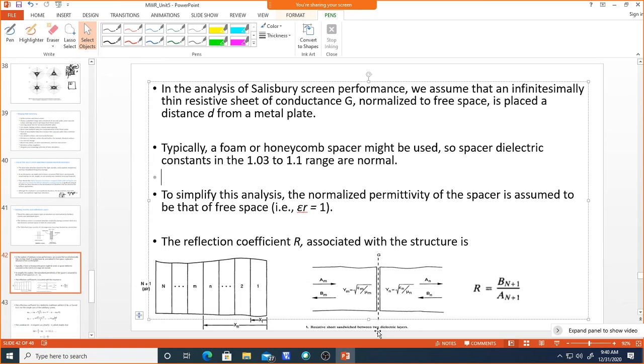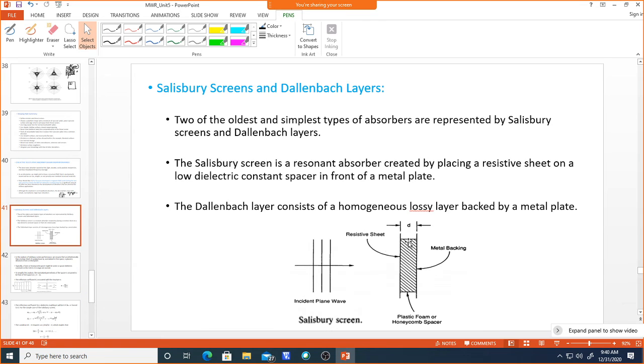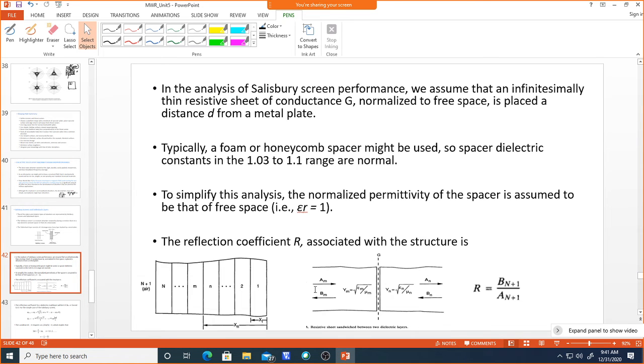Because of this conductance G, the resistive sheet is sandwiched between two layers. That means it is treated as the air and as well as the foam which is here. Then this resistive sheet exhibits the conductance G, and whatever reflections come, we can define the forward wave and backward wave, and by using epsilon and mu we can find out the admittance.